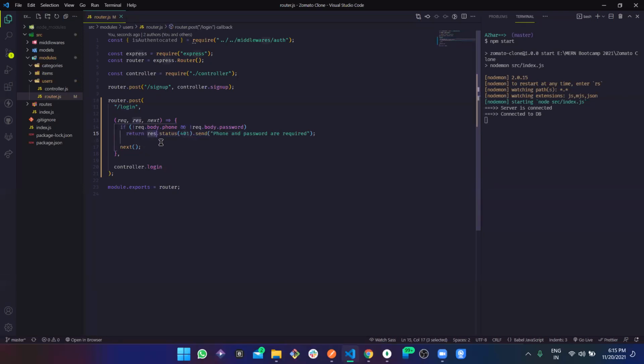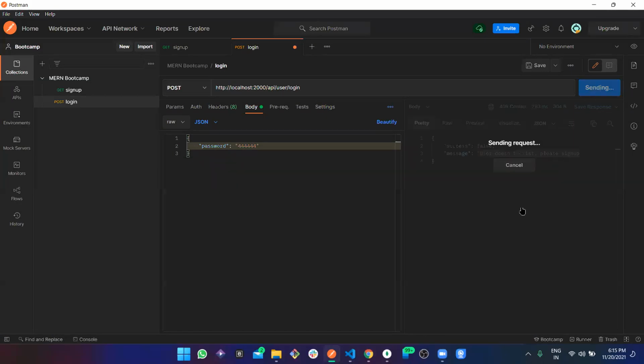And if there is no user, and this, oh okay, this should be or, not and. If this does not exist or this does not exist, then return this. Yeah, okay, cool. Now phone and password are required, right?